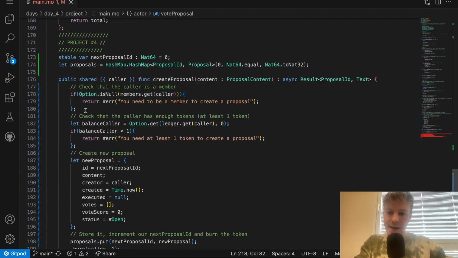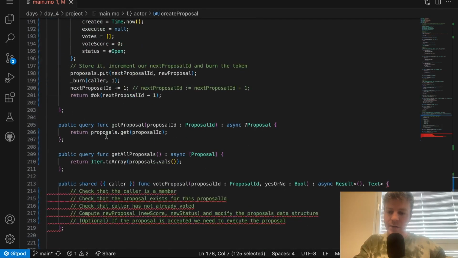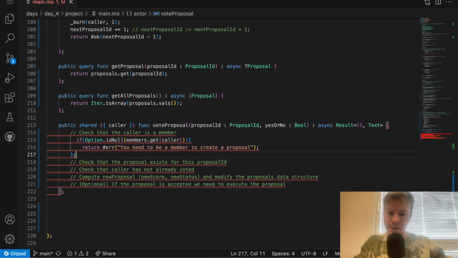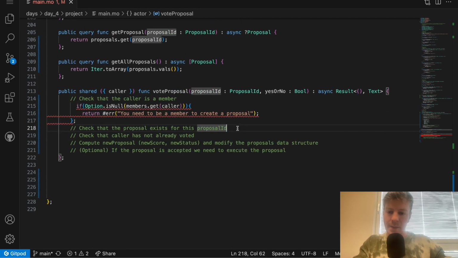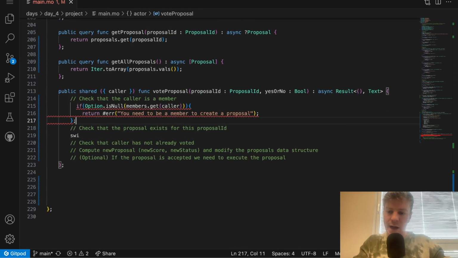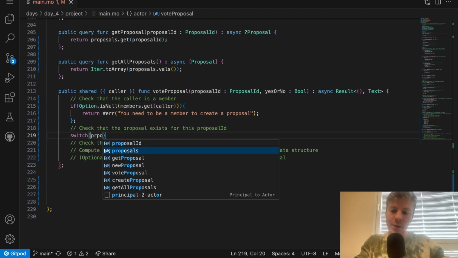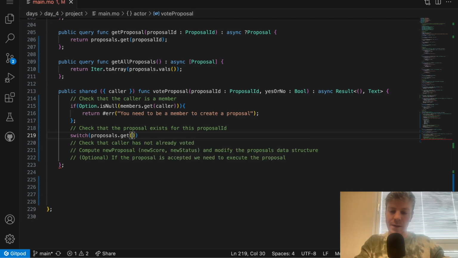We can take the same check that we have here for this method, so we can take that. Then I will use a switch case because I want to check that the proposal exists, and if it exists, I want to access the proposal. So that's why I'm using a switch case, as you will see.